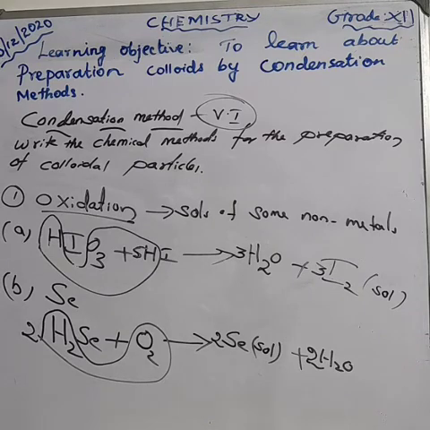So, that is oxidation. Sometimes the question may be asked like this: write the chemical methods for the preparation of colloids by the oxidation method. For a 2 mark question, any one equation is enough. If it is a 3 mark question, you should write 2 equations. Clear? 2 equations are compulsory.